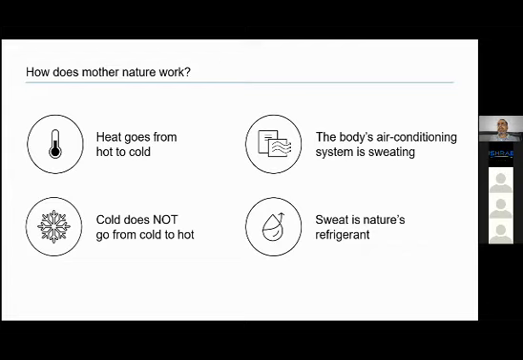How does Mother Nature work? Heat goes from hot to cold. If we open windows, what will happen? Heat will come from outside to inside. Cold does not go from cold to hot. Heat energy flows from high energy to low energy, right? Which means heat can come from hot to cold, not from cold to hot. And the body's air conditioning system is sweating, and sweat is nature's refrigerant.